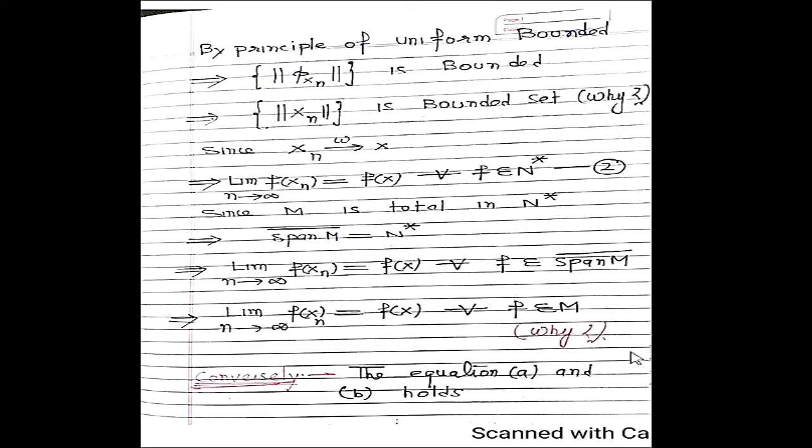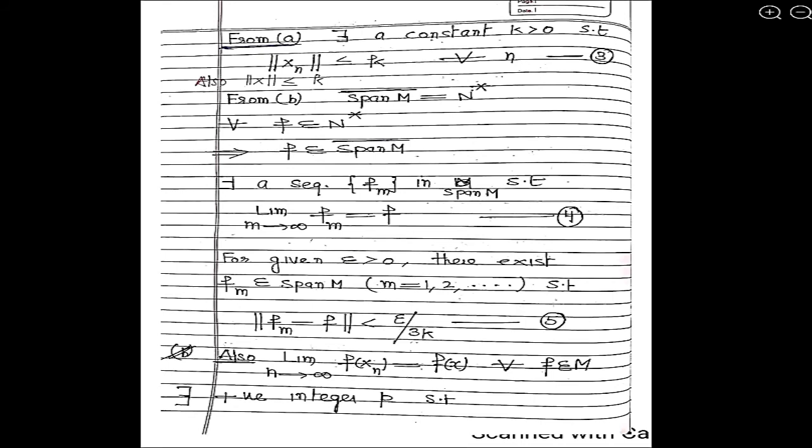Now the converse part: the conditions A and B hold. So in the converse part, A and B are given, and we want to show that the sequence xn converges weakly to x. Now from part A, there exists a positive constant k such that the norm of xn is less than k for every n. So this is equation number 3. Similarly, when n approaches infinity, the norm of x is less than or equal to k. From B, N star is equal to the span of M closure.